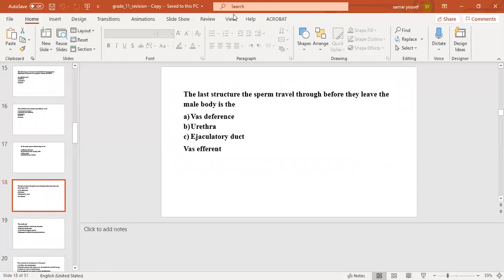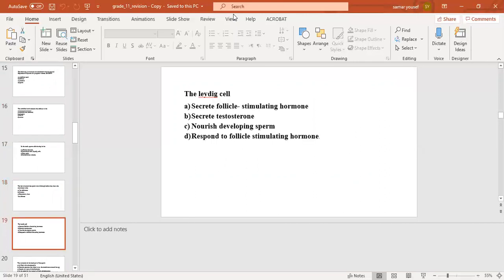The next question, the last structure the sperm travel through before they leave the male body is the number A, vas deferens, number B, urethra, number C, ejaculatory duct, number D, vas deferens. The correct answer will be number B, urethra.